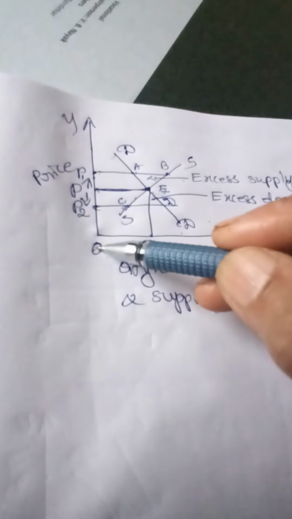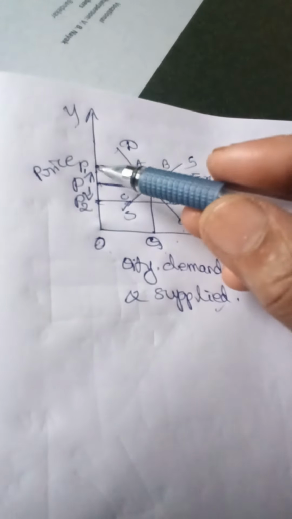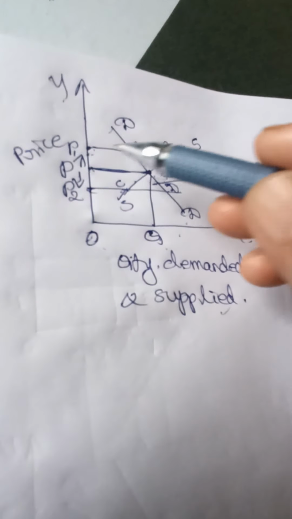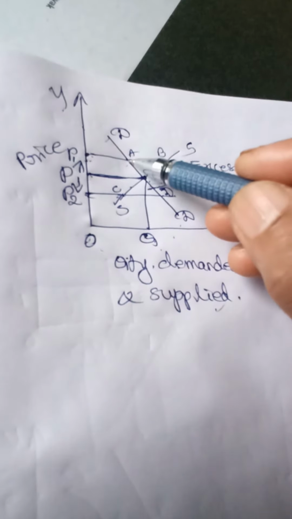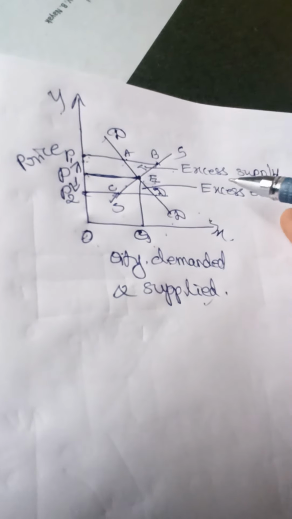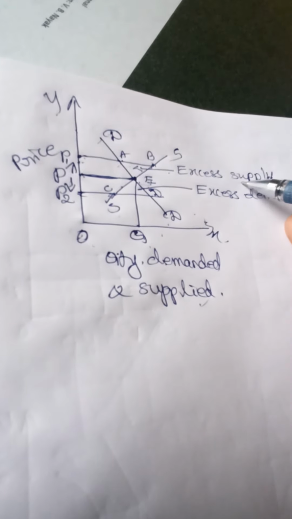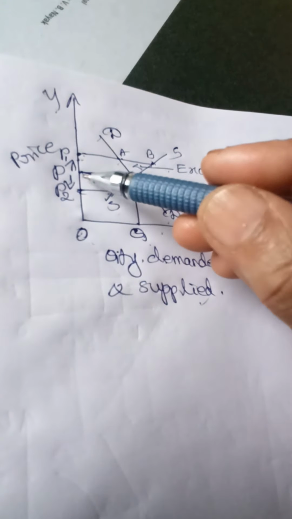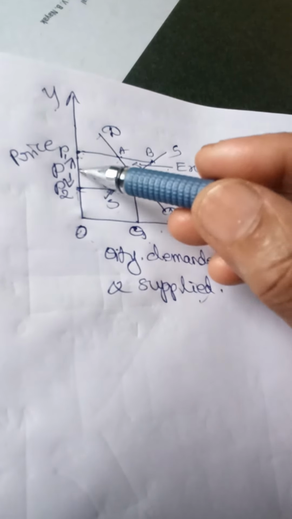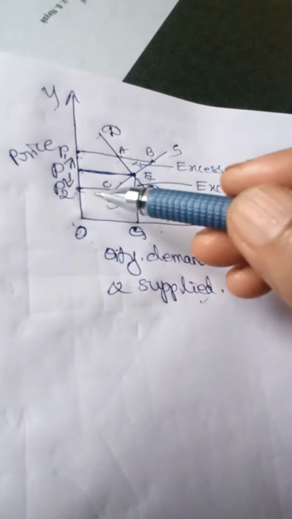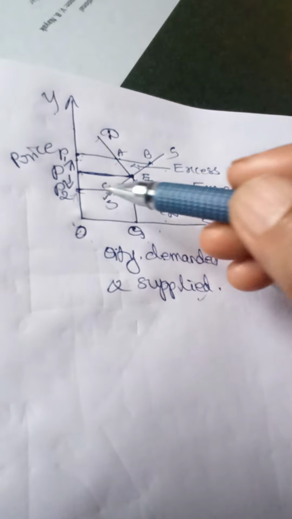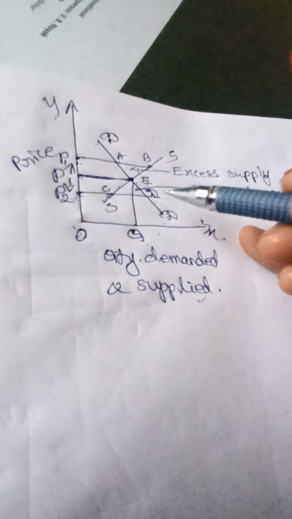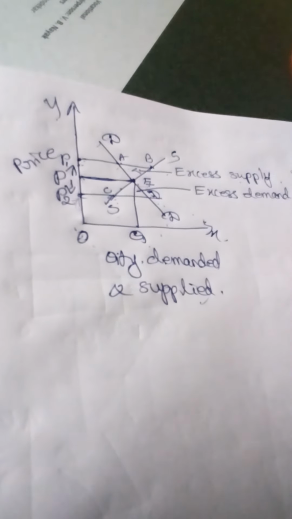If the price of the product is more than the equilibrium price, then supply is more and demand is less, and this gap is called excess supply. And if the price of the product is less than the equilibrium price, for example OP2, in that case supply is only this much and demand is more. Supply is less and demand is more, and this gap is called excess demand.